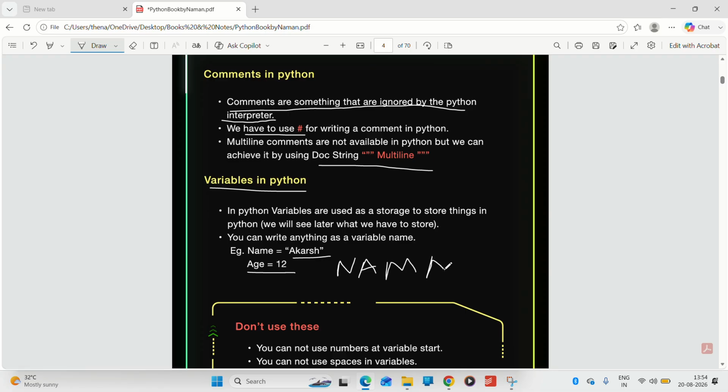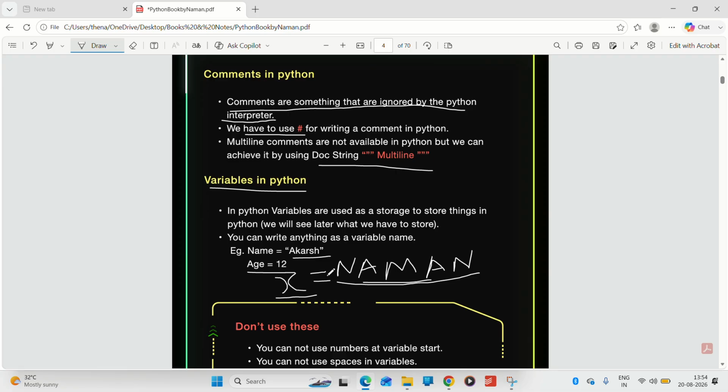I can put it in anything, let's say X. So X is the name of the variable, and Naman is the value of the variable.